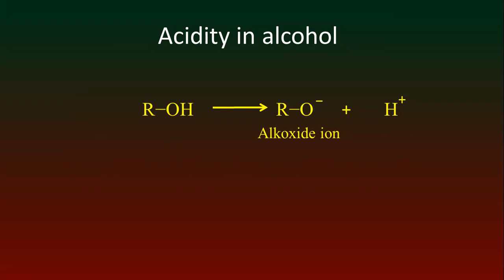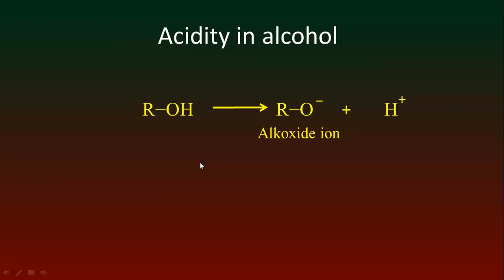So you can say that alcohol has no acidic properties, whereas phenol has the ability to donate proton ion.